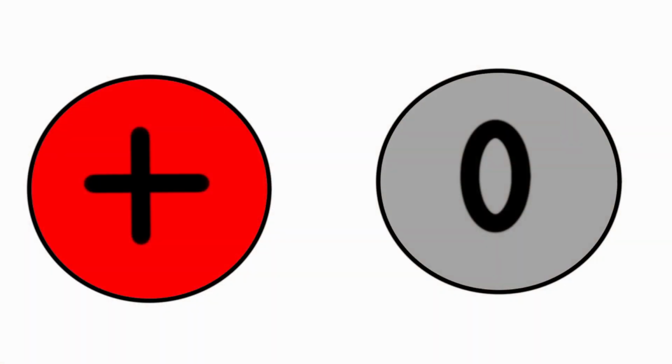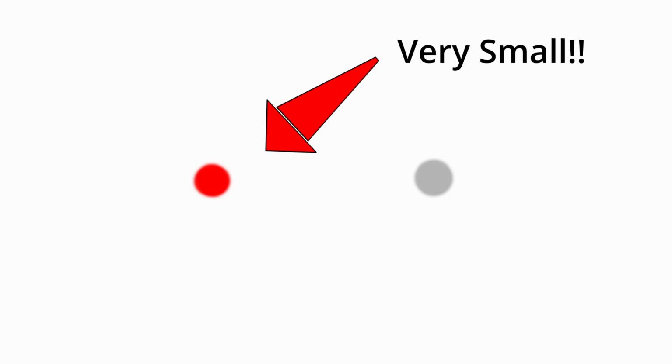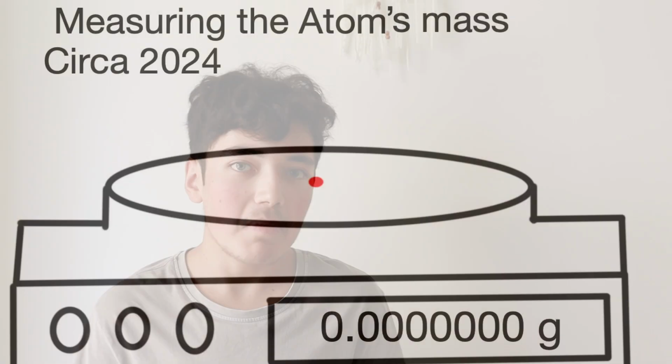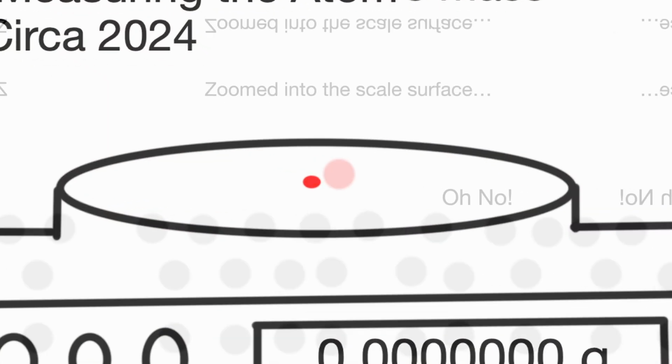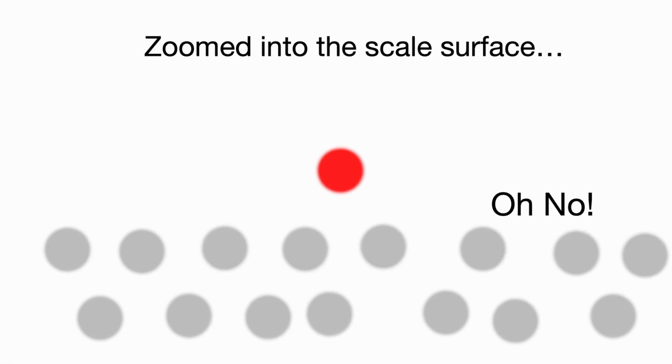Because atoms are so small, it's impossible to measure them conventionally. How can we add a mass to something where the typical way to measure that mass, like a scale or something, is actually made up of what we're trying to measure? It doesn't make sense, so we came up with this imaginary unit called the atomic mass unit.